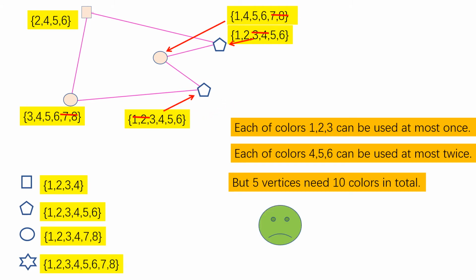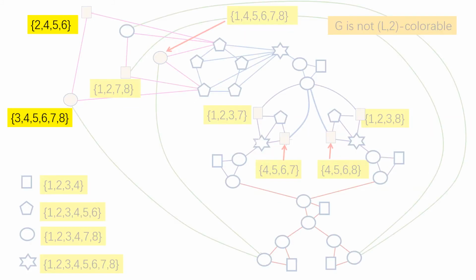So what we have done, we have proved that this graph with this list assignment is not L2 colorable. But we do not have a graph which is not 8-2 choosable yet, because this list assignment is not an 8 list assignment. Some vertices have only 4 colors in the list, some have 6 colors in the list. Okay, so what are we going to do? So we continue our construction of the graph and the list assignment.